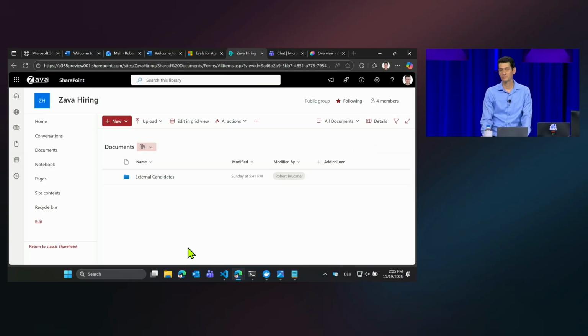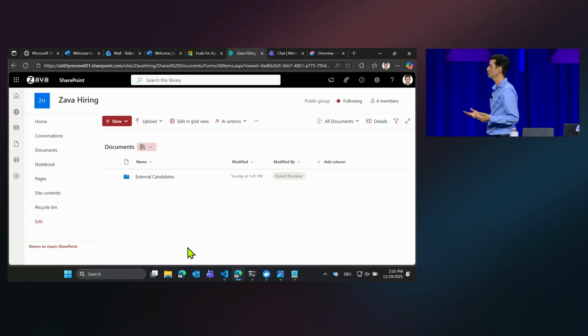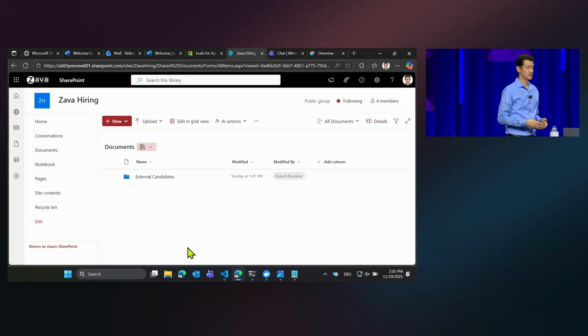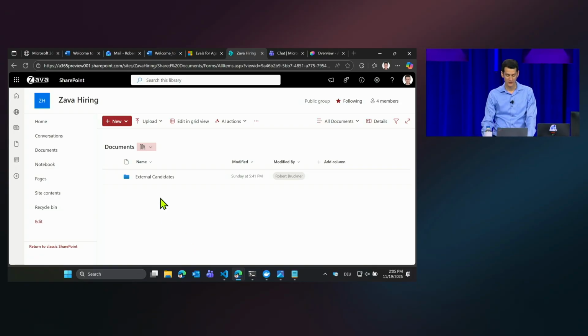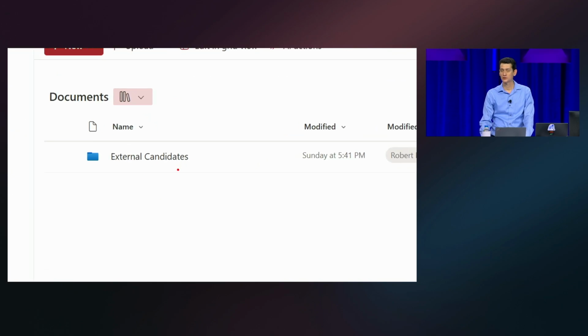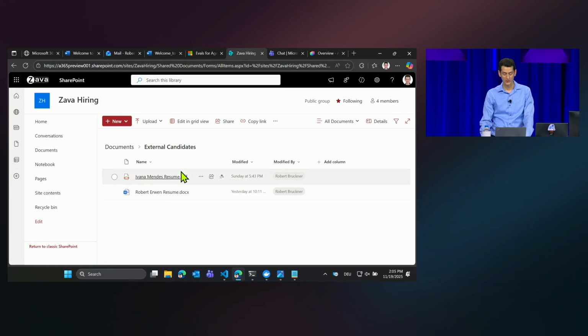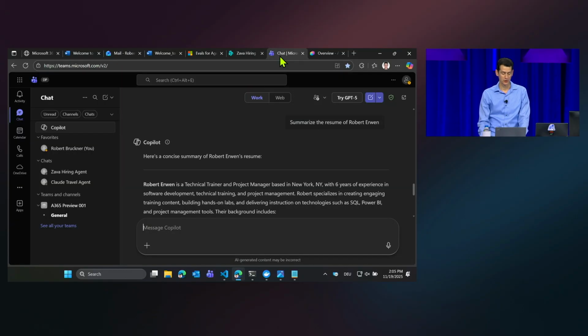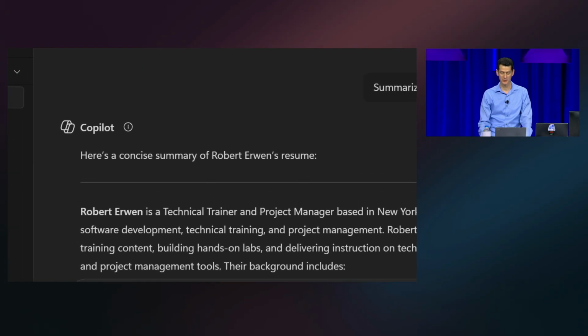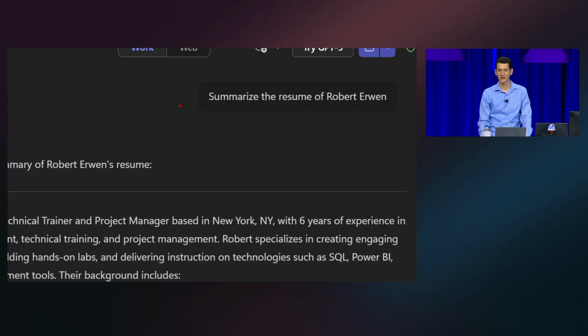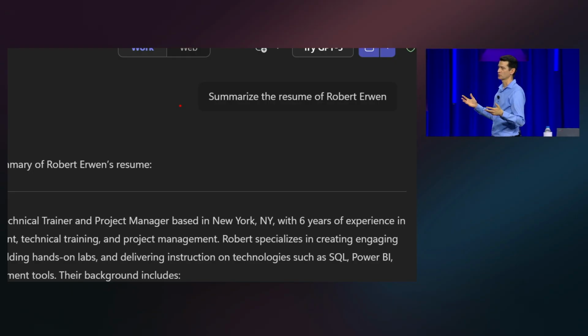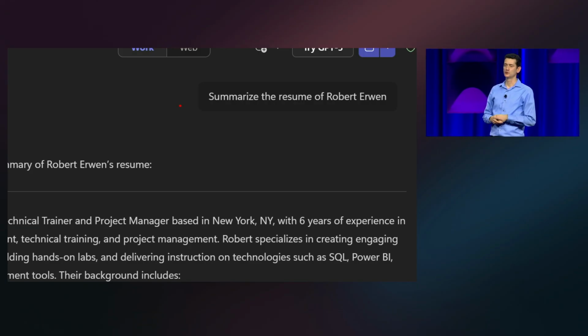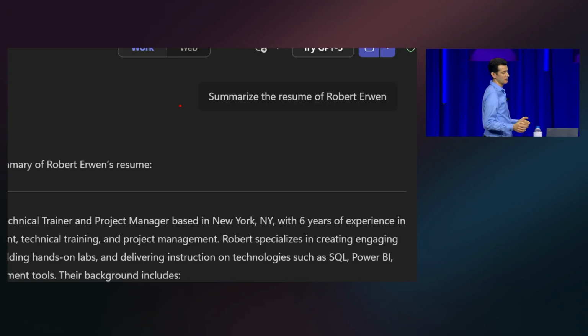So here, for Saba, for our hiring efforts, we have a SharePoint site. On the SharePoint site, we keep track of a folder with external candidates. So when new external candidates apply for job roles, those resumes get dropped in there. And I'm sure many of you have utilized Copilot, for example, in Teams. So I could ask it questions like, hey, summarize the resume of Robert Irvin, who was one of the new resumes that popped up.